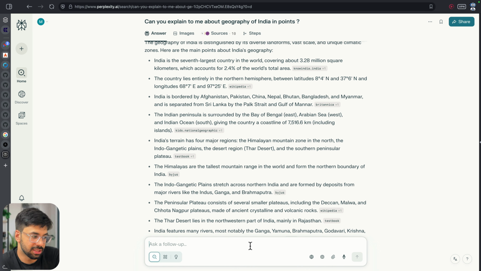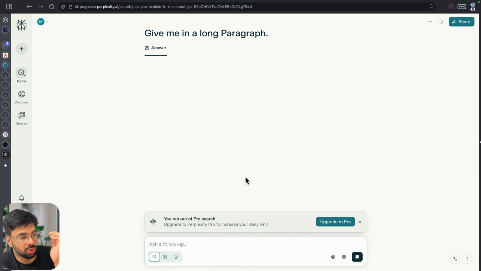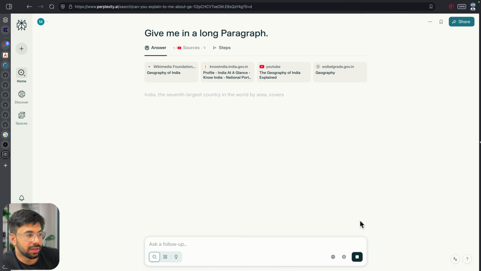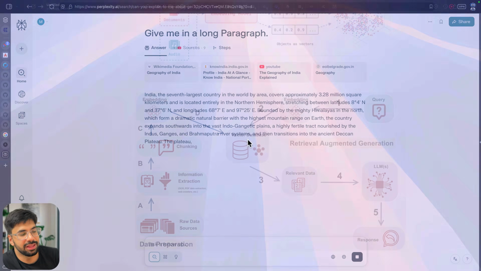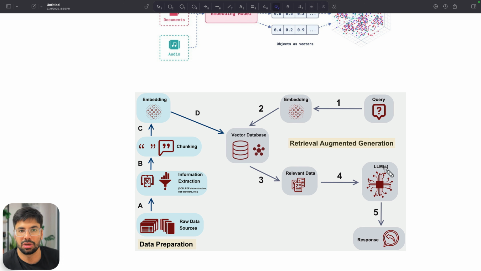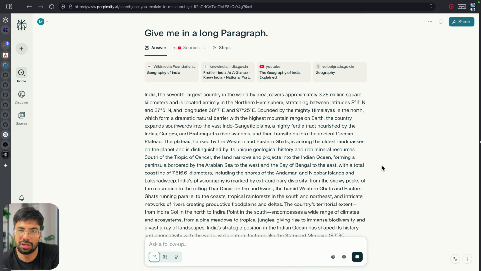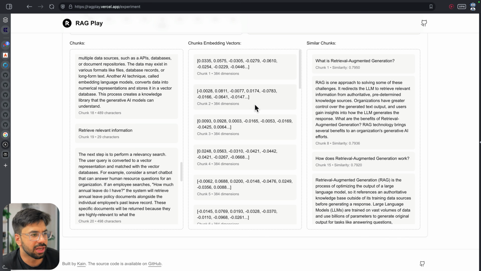I can just ask it, give me in a long paragraph. So this time as well, your sources will be the same, right? Sources are again the same, but it is now giving you in a long paragraph, and this is where the LLM is coming into the picture. LLM is nothing, just a brain. Whatever instructions you give to your brain, it will just give that, right? And I think this is exactly what was happening.